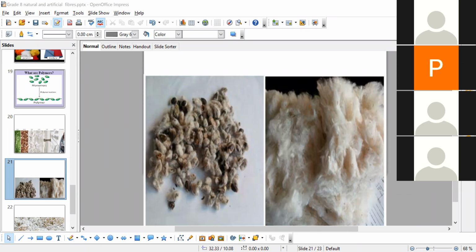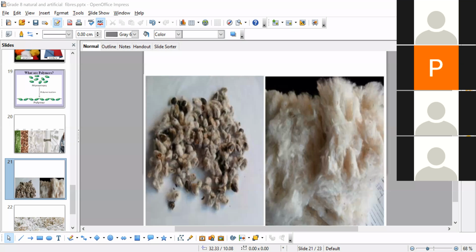Refer to page number 2, similarities between natural and artificial fibers, point number 3. Cotton, wool, silk are the natural polymers. So you write cotton, wool or silk. Any one is a correct answer. Cotton, wool, silk.